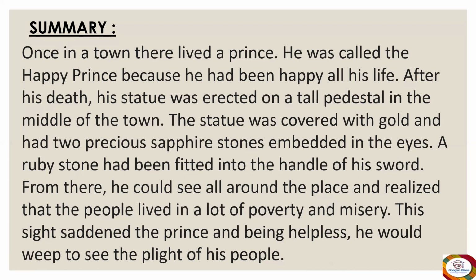A ruby stone had been fitted into the handle of his sword. From there, he could see all around the place and realized that the people lived in a lot of poverty and misery. This sight saddened the prince, and being helpless, he would weep to see the plight of his people.